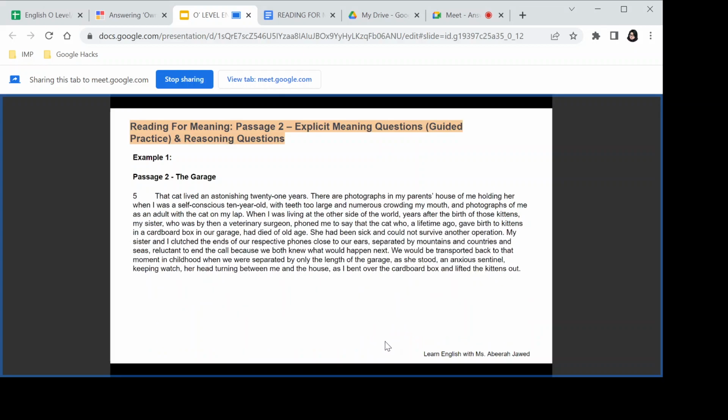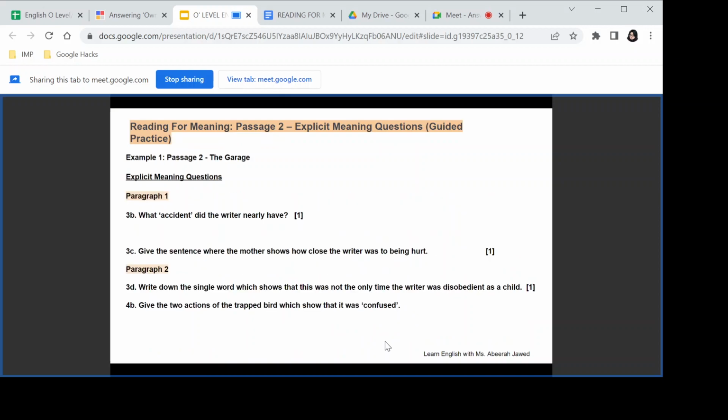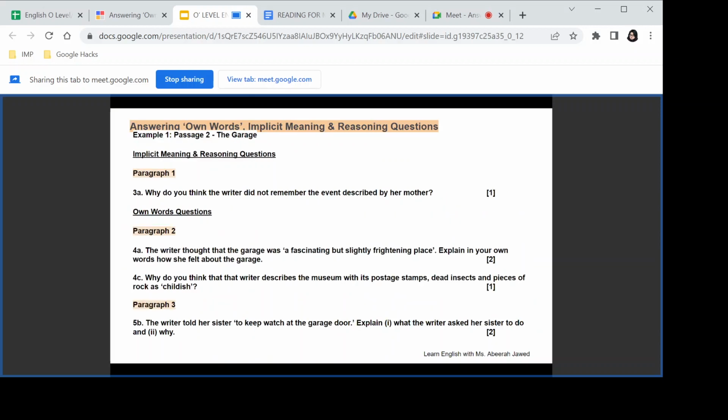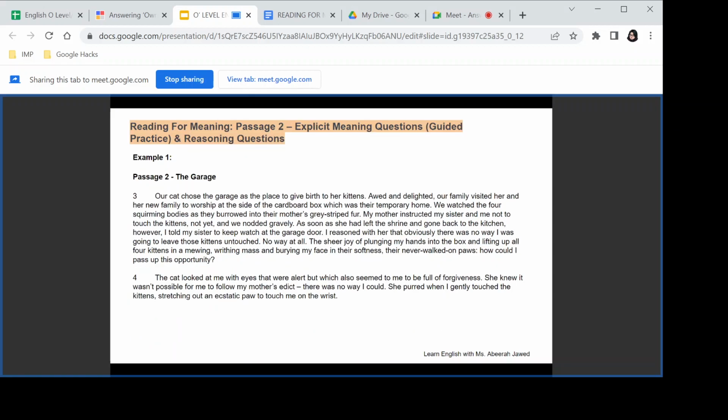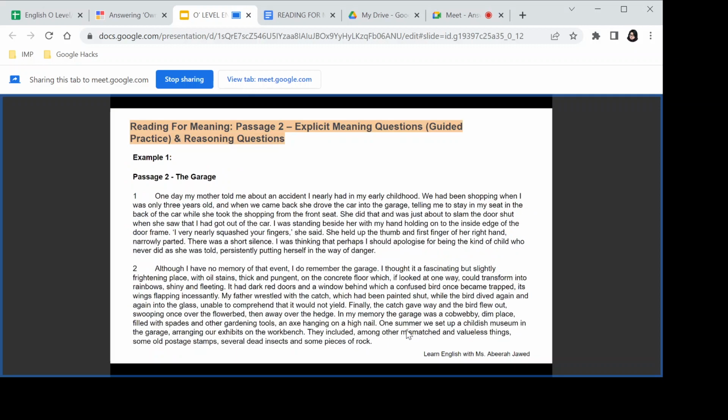Them or the museum? Let me read the question again. Yeah, she describes the museum with these things, and she says it was childish. All right, so here are the lines for you to think about. The last three lines. Because these were mismatched and these were valueless things.